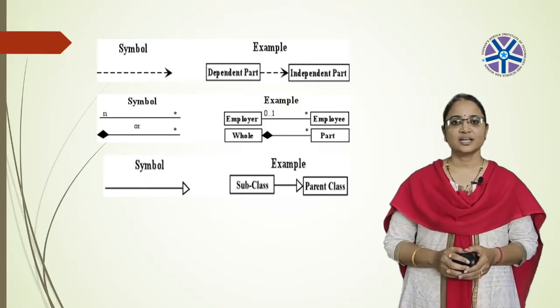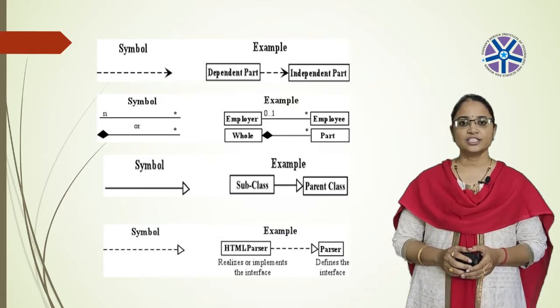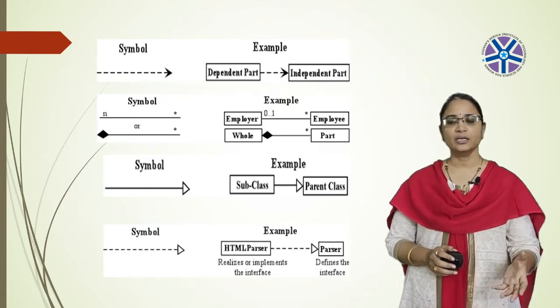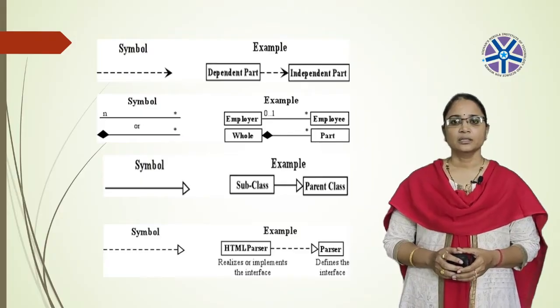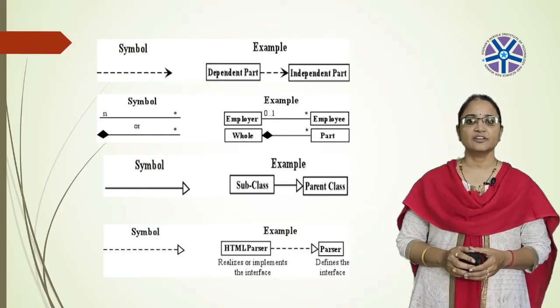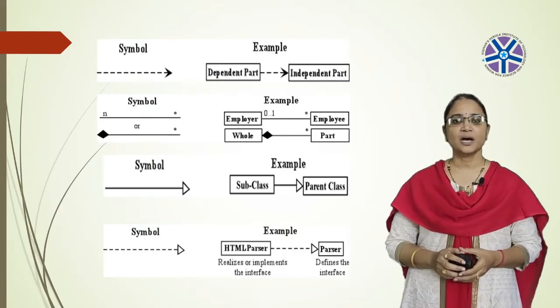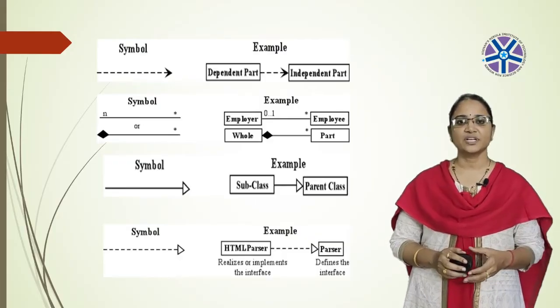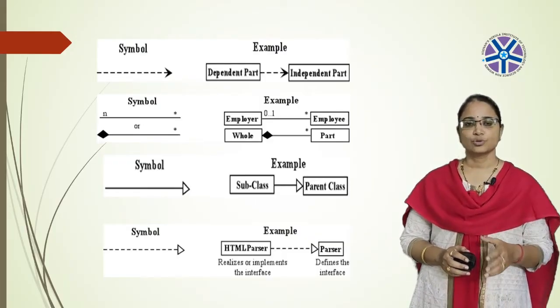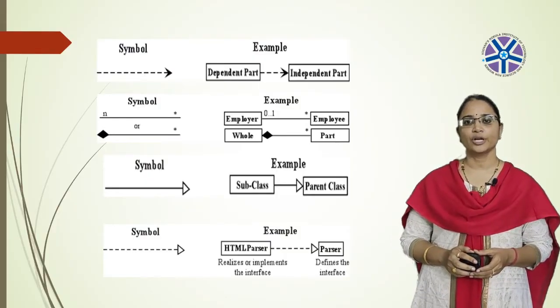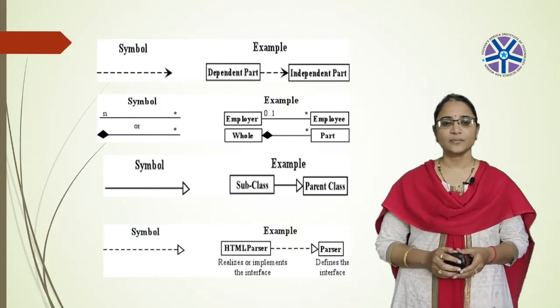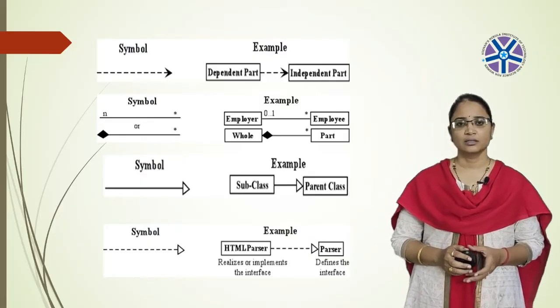And next one is realization. In realization, one class will be specifying and another class will be performing. Here, the parser defines the interface, and HTML parser realizes or implements the interface. So the parser side, which class is specifying, that side will be pointing the arrowhead. This is regarding the relationships.